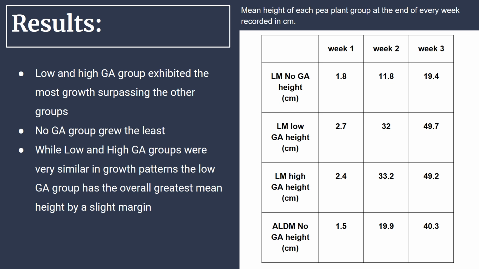And now onto the results. The table on the right shows the mean height of each pea plant group at the end of every week, recorded in centimeters. As seen from the table, the low and high gibberellic acid groups exhibited the most growth, surpassing the other groups, while the no gibberellic acid group grew the least out of every single one. Additionally, while the low and high gibberellic acid groups were very similar in growth patterns, the low gibberellic acid group has the overall greatest mean height by a very slight margin.